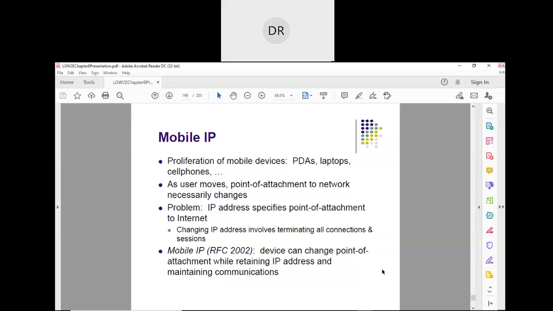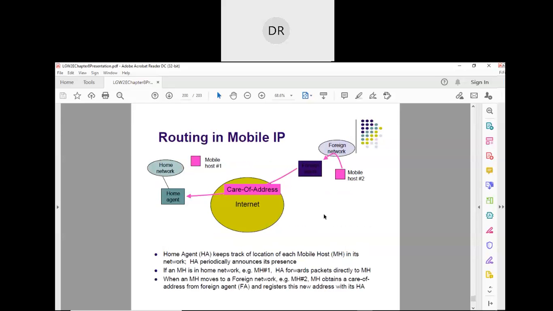Now you just see this. We call it the home network. Whichever network you are connected to, this is a mobile host, which may be your own normal mobile device. This is your home network, and all your registrations are with respect to this home agent.